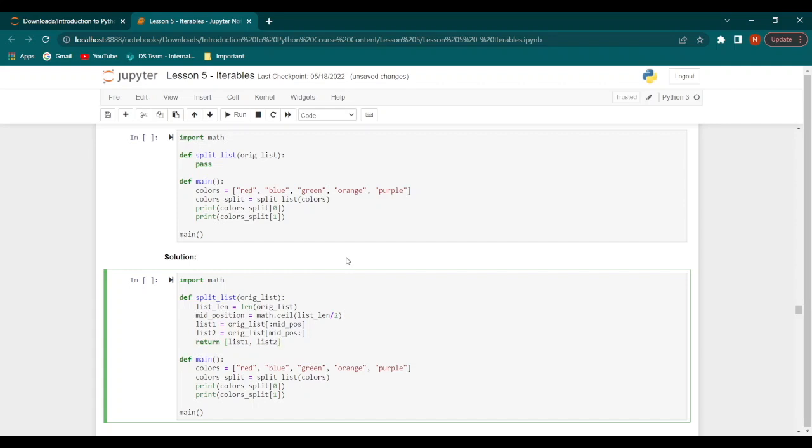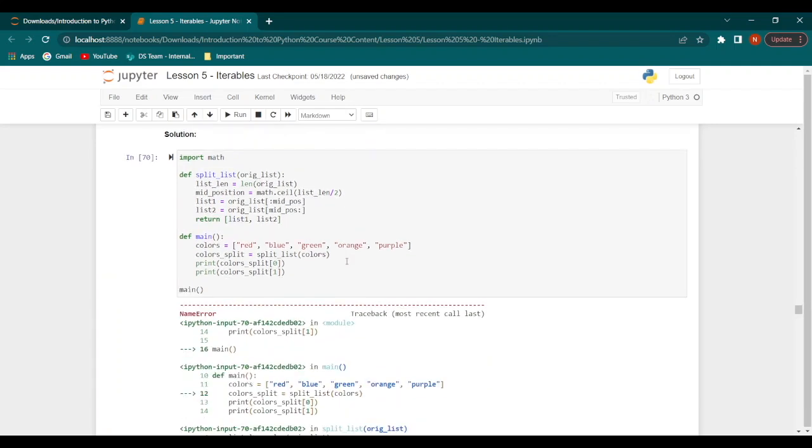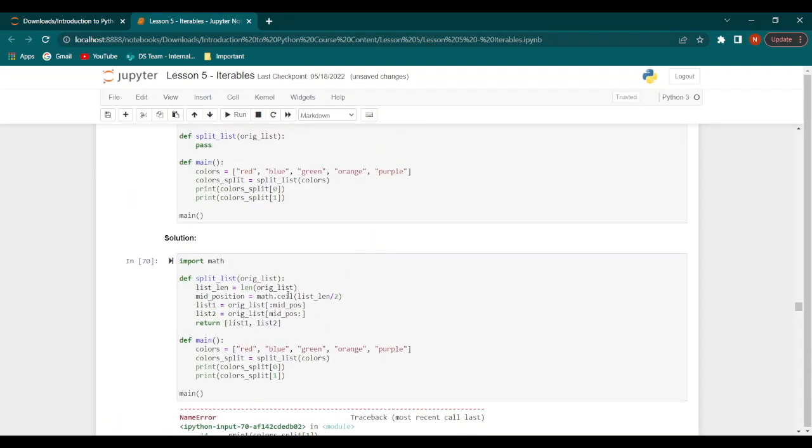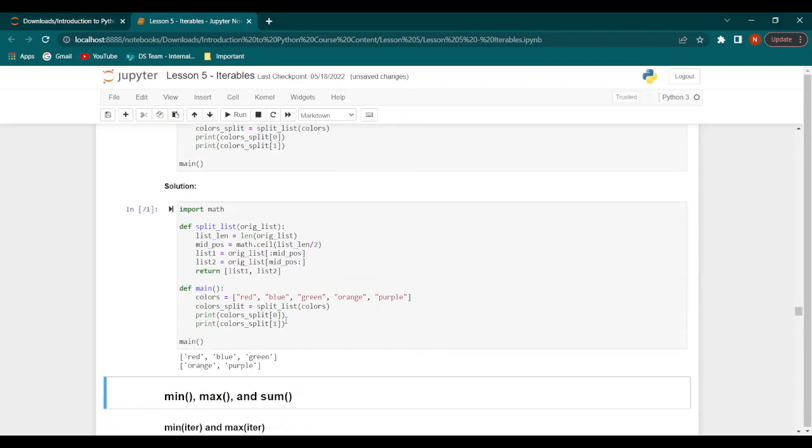Now everything else would remain pretty much the same. So when we run this code, okay, we've run into an error. We have not defined mid_pos. That is because I have called this mid_position. So let me just change this to make it a lot easier. And now when I run this, we get the solution that we need.